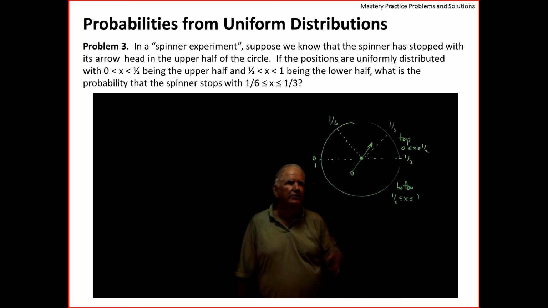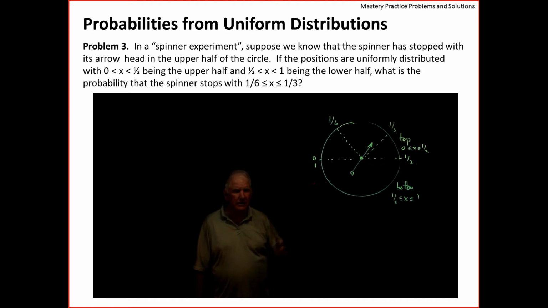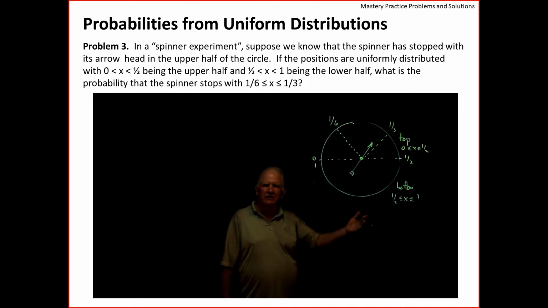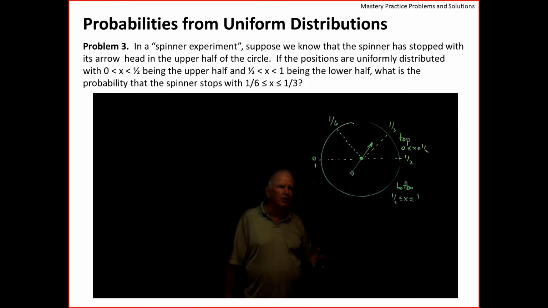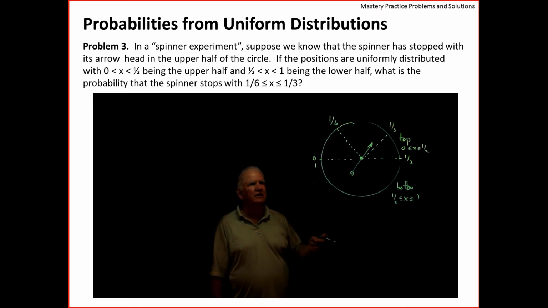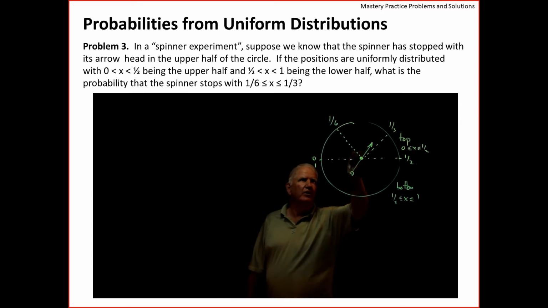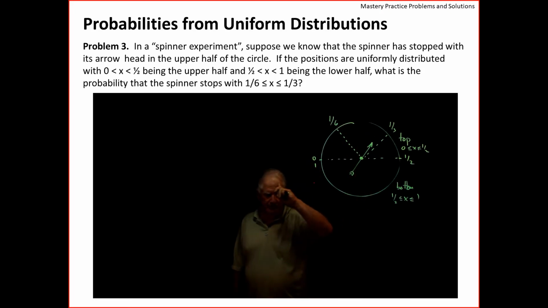And the problem, as you can read above, says the word given. Given that the spinner is in the upper half, we know that the spinner is in the upper half. It then asks, what is the probability that it has come to rest between 1/6 and 1/3?